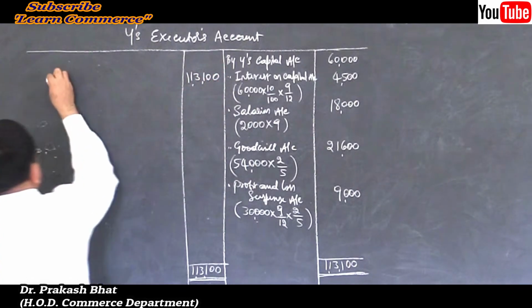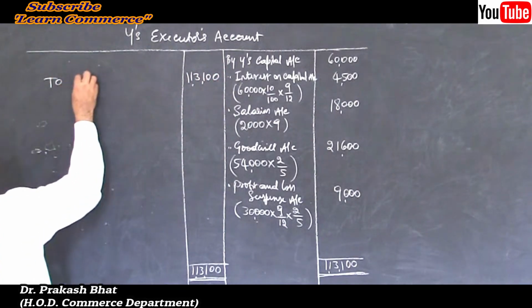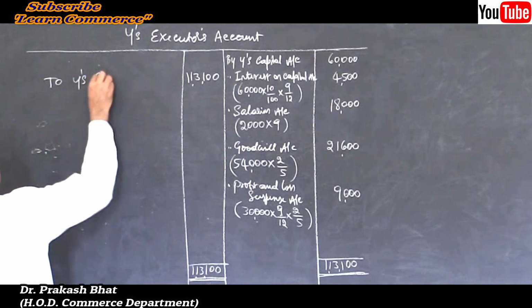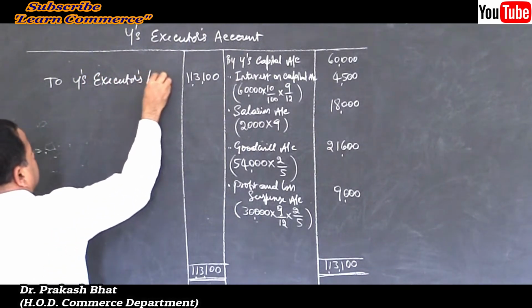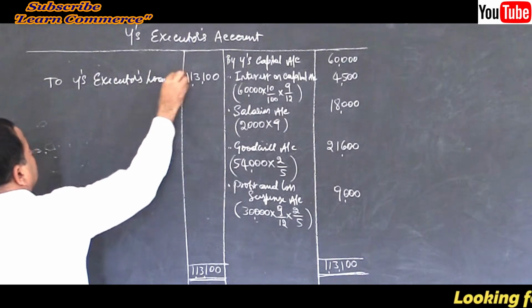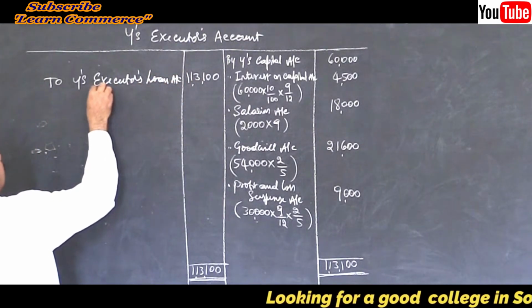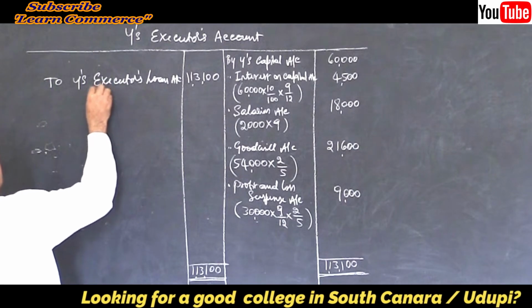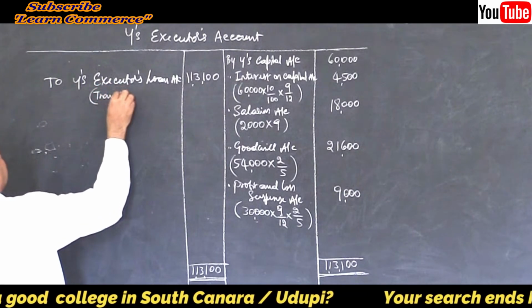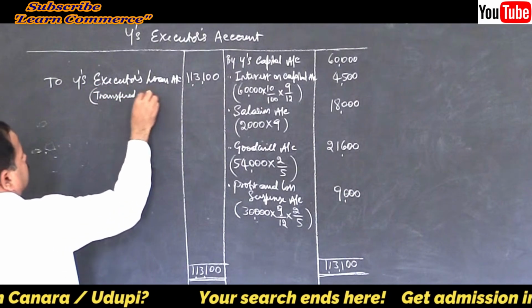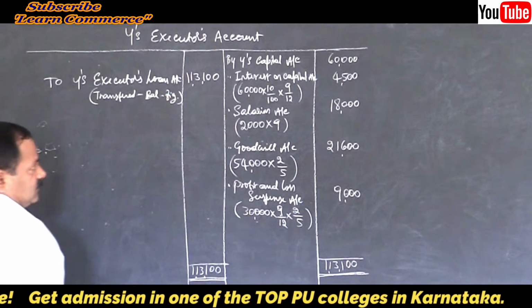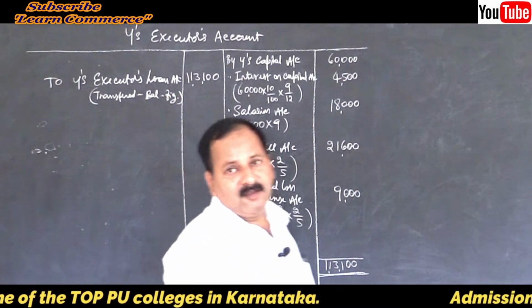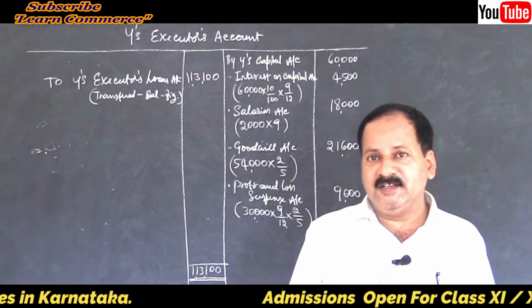So to Y's executors loan account, transferred, balancing figure. That's all. The problem is solved. How simple it is, see.